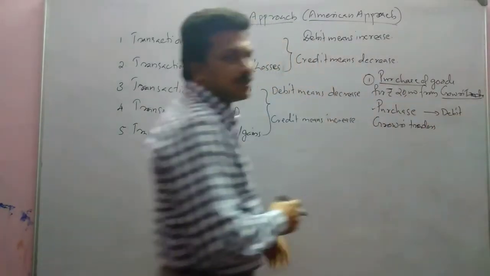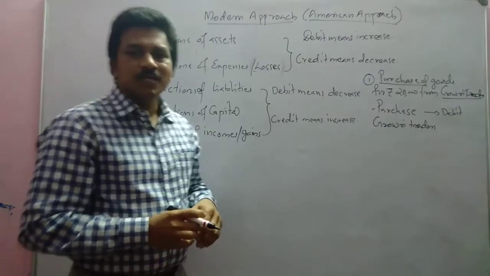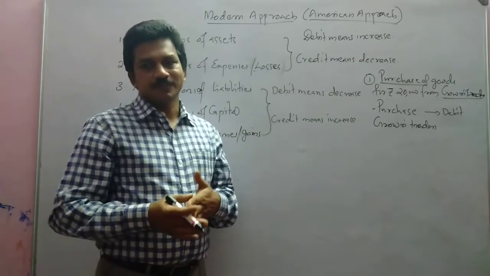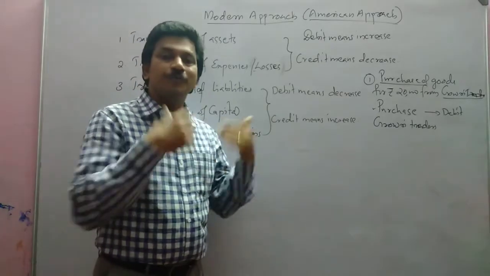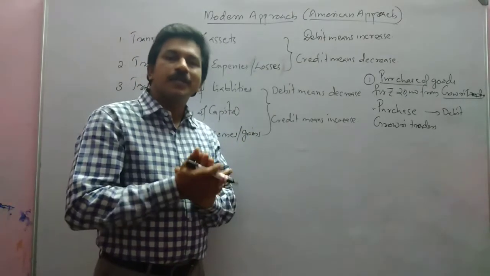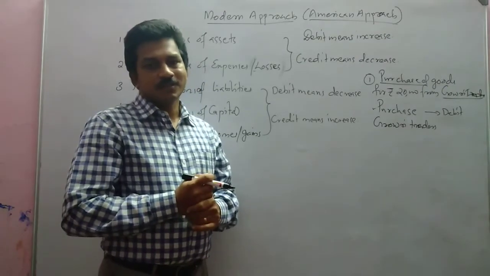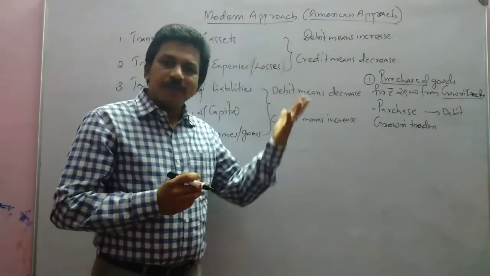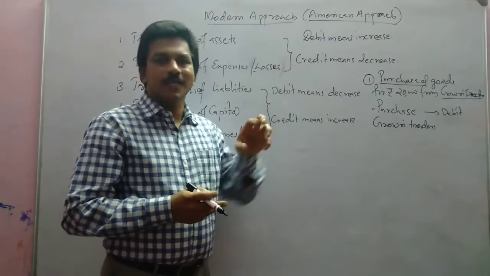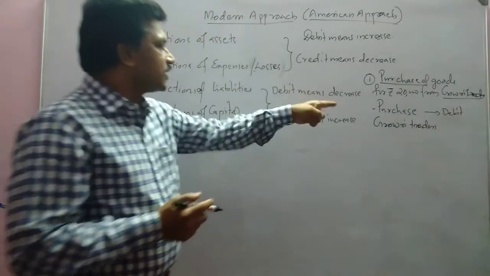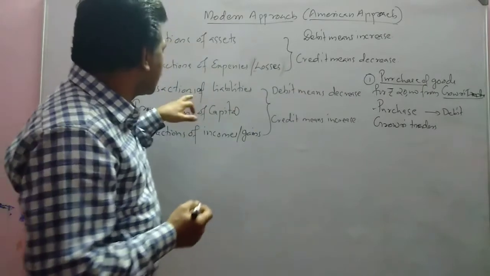Then Gauri Traders. For Gauri Traders we have to pay money. The persons to whom we have to pay money are called our creditors. Creditors are a liability. Isn't it? To whom we have to pay money, they are our creditors, and they are a liability for us. So Gauri Traders are a liability.